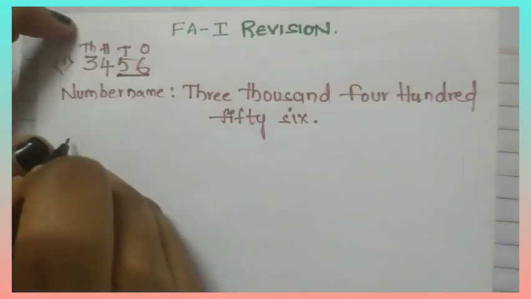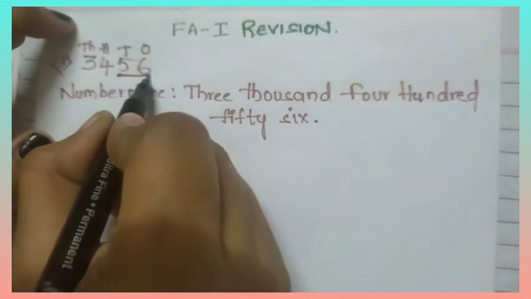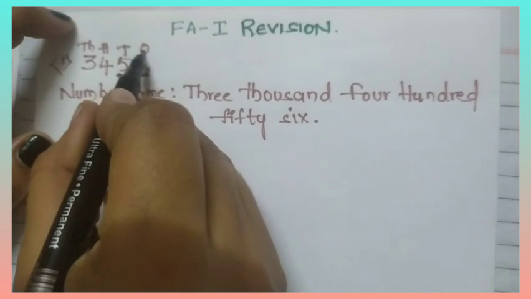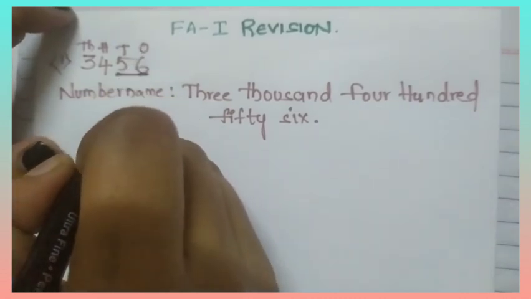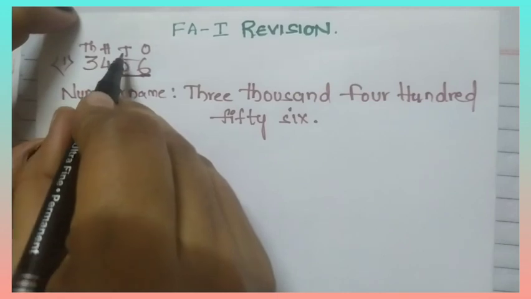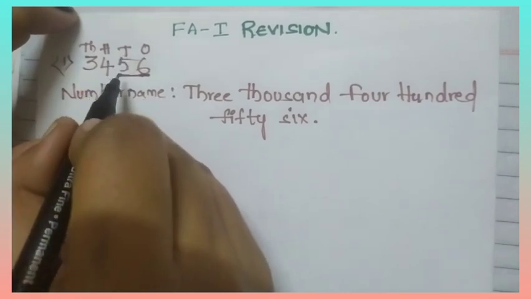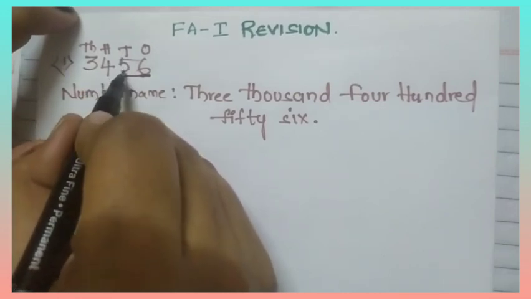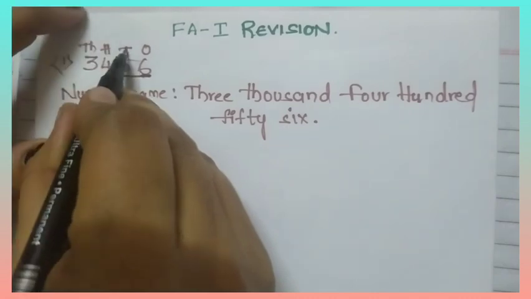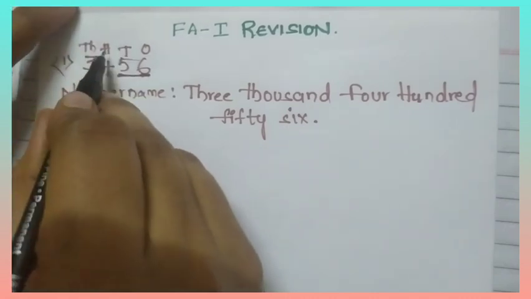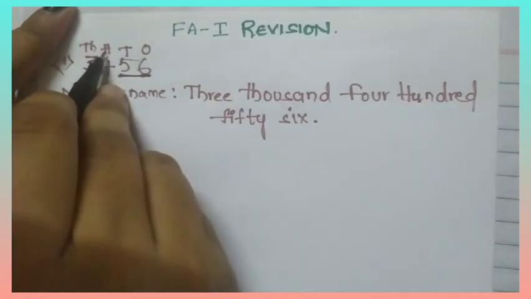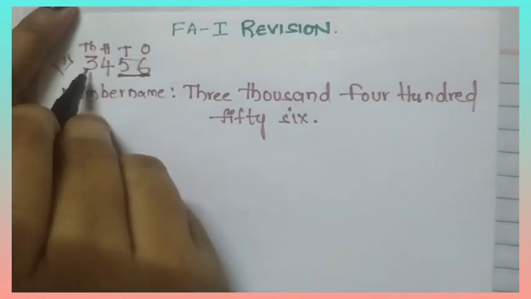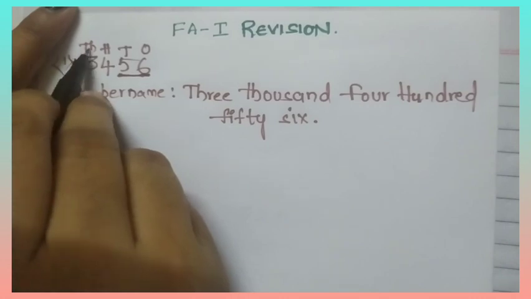Okay. Look here. What is the place value of 6? 6 is in which place? Ones place. So, place value of 6 is 6 only. What is the place value of 5? 5 is in which place? Tens place. So, 5 tens are 50. What is the place value of 4? 4 is in hundreds place. So, place value of 4 is 400. What is the place value of 3? 3 is in thousands place. So,